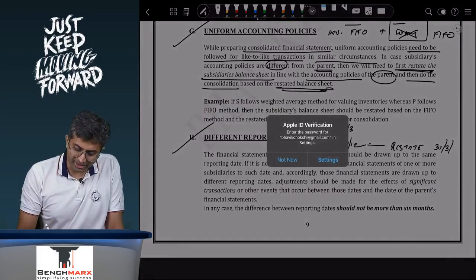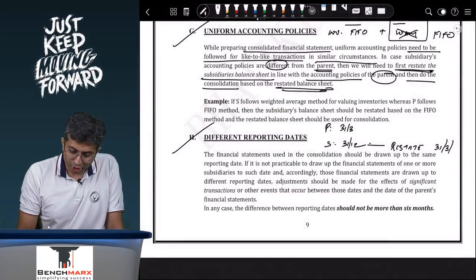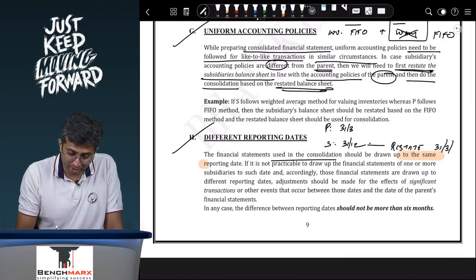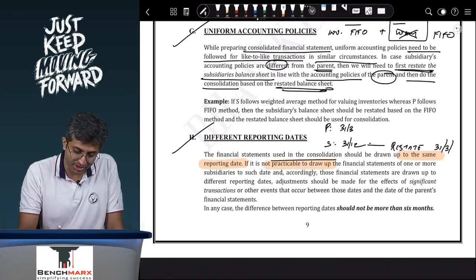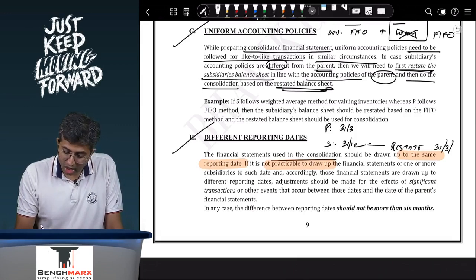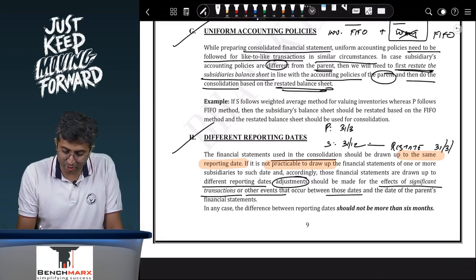So the financial statements used in consolidation should be drawn up to the same reporting date. If it is not practical to draw up the financial statements of one or more subsidiaries to such a date, accordingly those financials are drawn up to different reporting dates. Adjustment should be done for the effects of significant transactions or other events that occur between those dates and the date of the parent's financial statements.